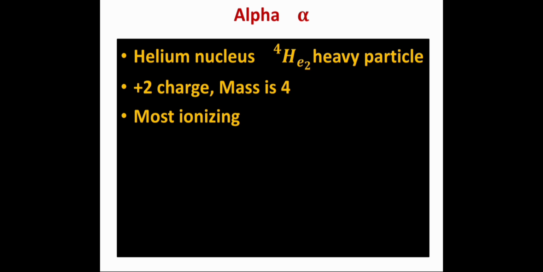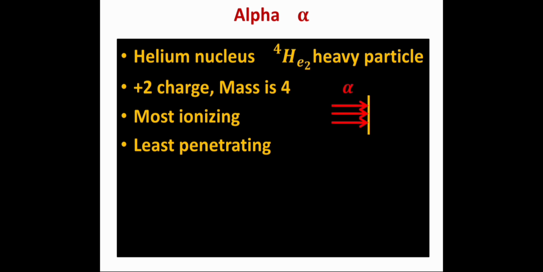Due to its high charge, it is less penetrating. It can be stopped using a sheet of paper. Look at this diagram. Alpha particle is coming, and when a sheet of paper is placed in its path, it can be stopped. It is least penetrating.